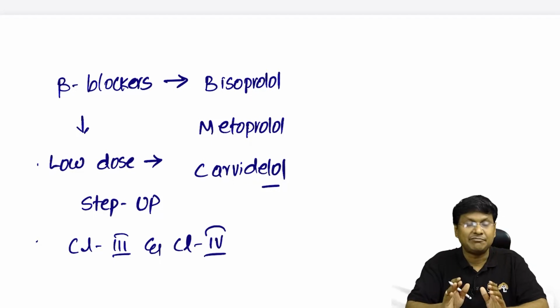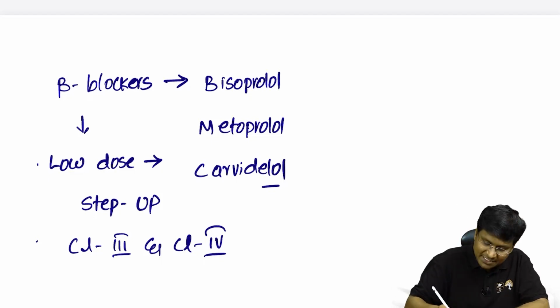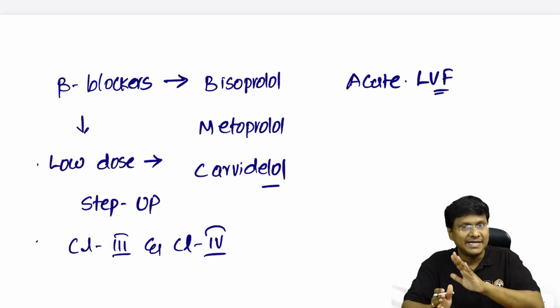And please remember, these beta blockers are completely avoided in patients with acute left ventricular failure, or when the patient is in a state of decompensated heart failure causing acute pulmonary edema.